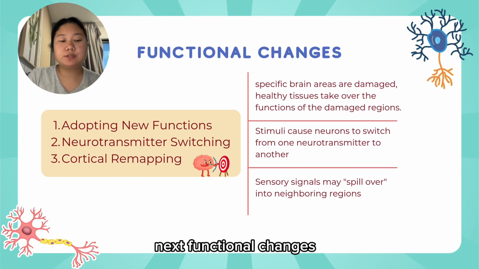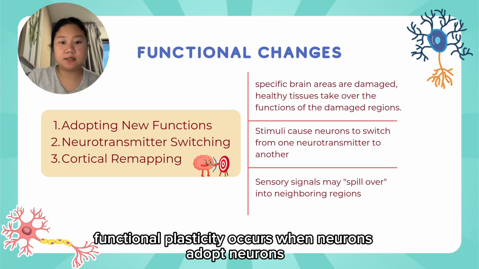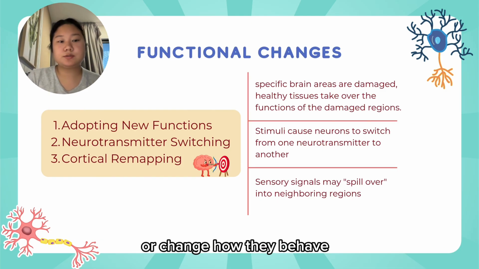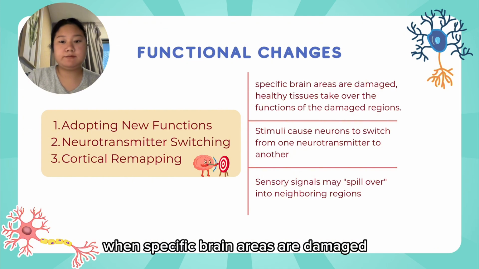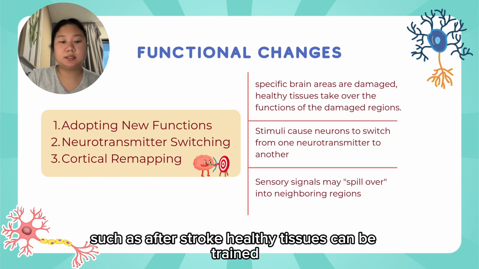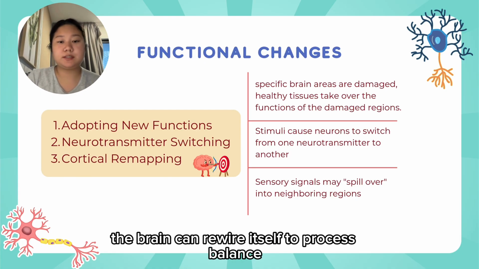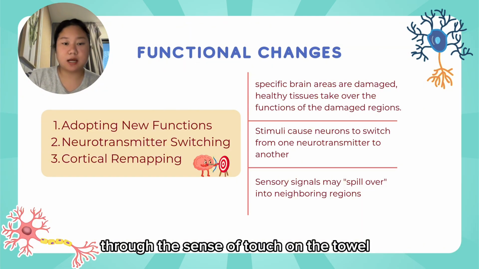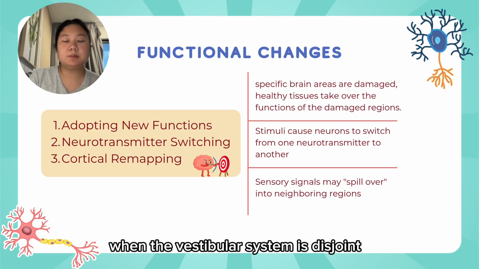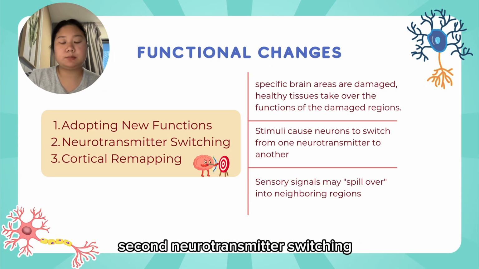Next, functional changes. Functional plasticity occurs when neurons adopt new functions or change how they behave. First, adopting new functions. When specific brain areas are damaged, such as after a stroke, healthy tissue can be trained to take over the functions of the damaged regions. For example, the brain can rewire itself to process balance through the sense of touch on the tongue when the vestibular system is disrupted.